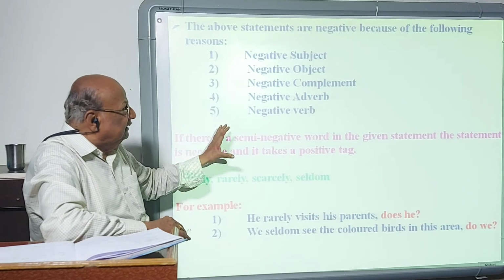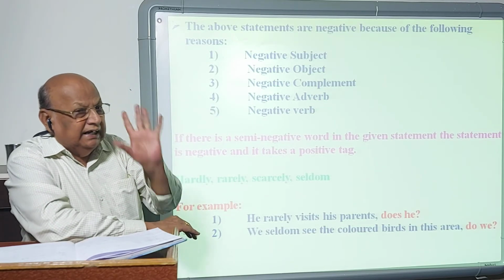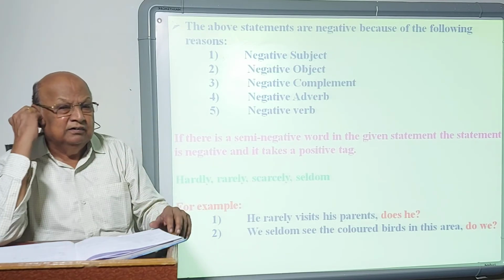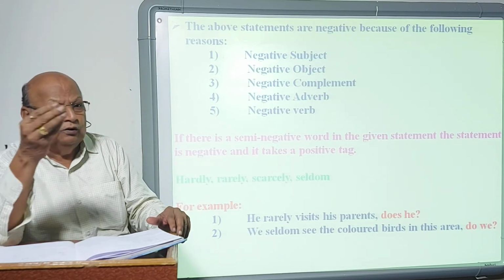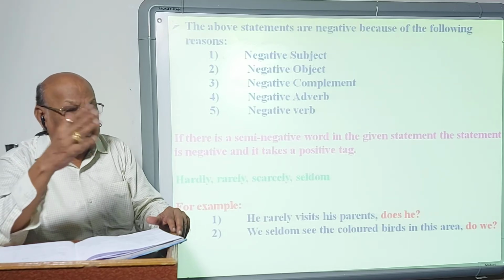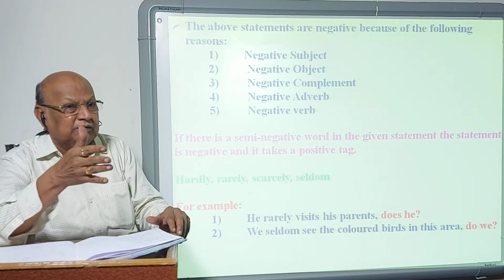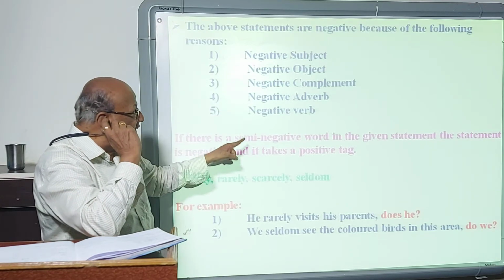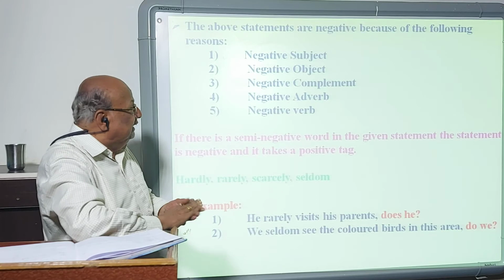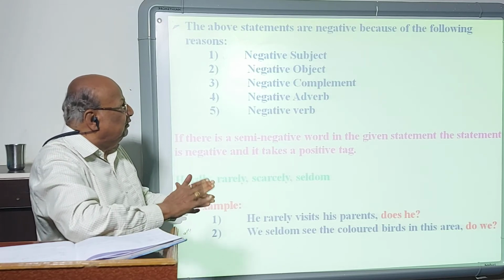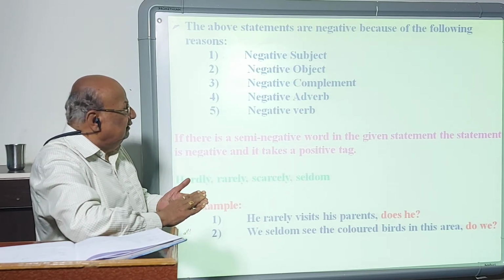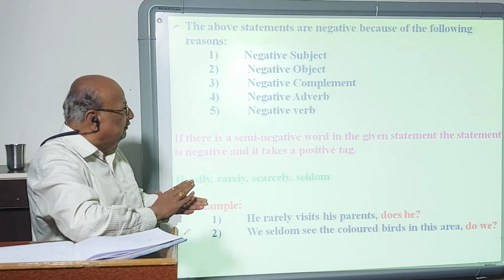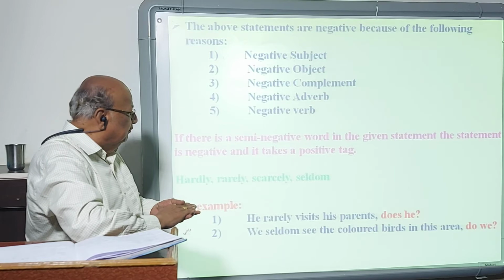So five reasons make the statement negative. We generally only look at the verb or words like no, not, never, and say whether the statement is negative or positive. But it should not be so. These things should be checked to decide whether the statement is negative or positive: negative subject, negative object, negative complement, negative adverb, and negative verb.